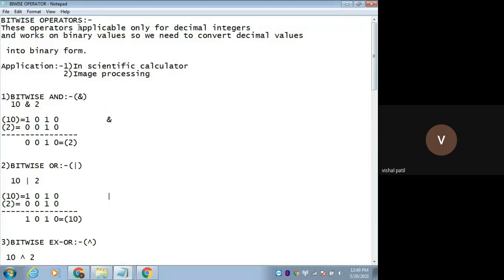These operators are applicable only for decimal integers and work on binary values. Remember this point.